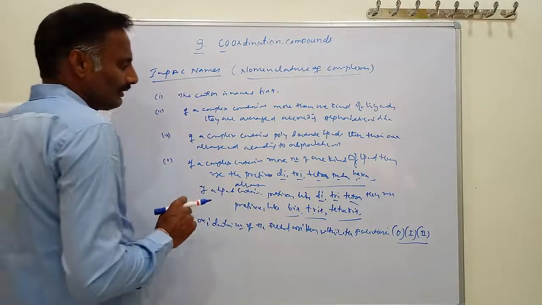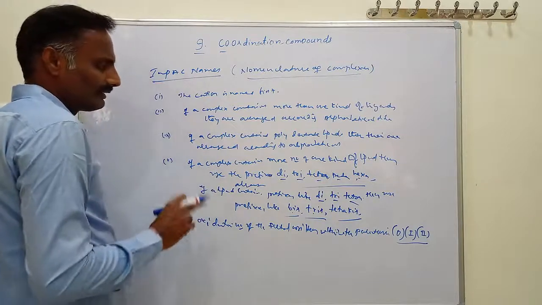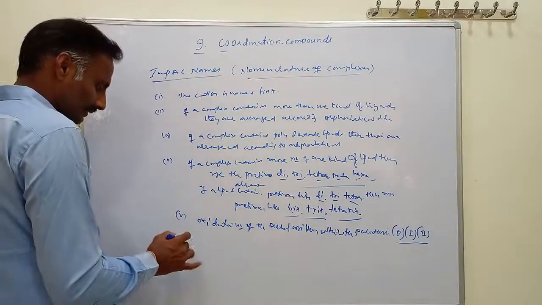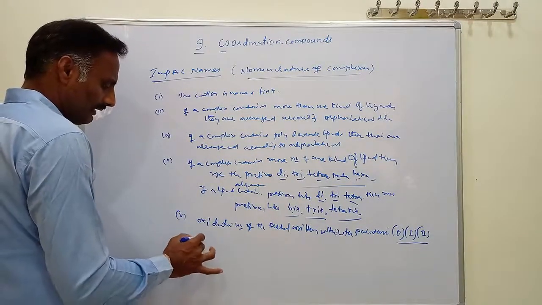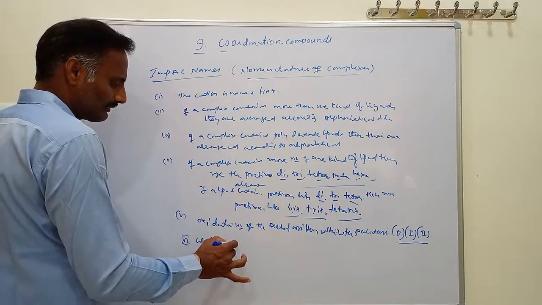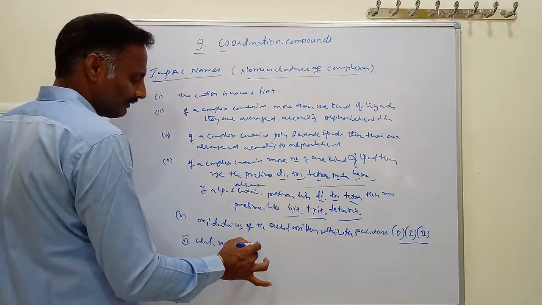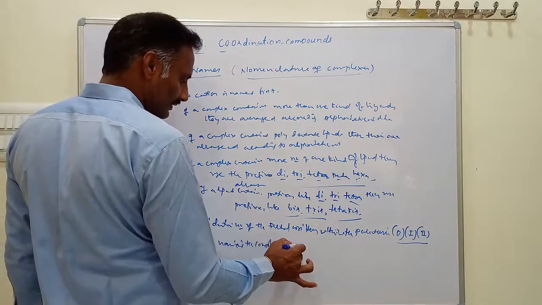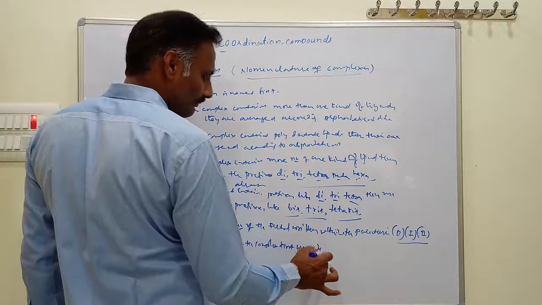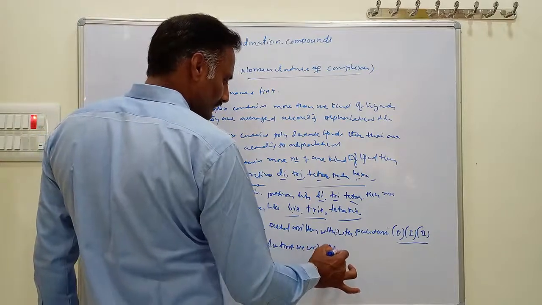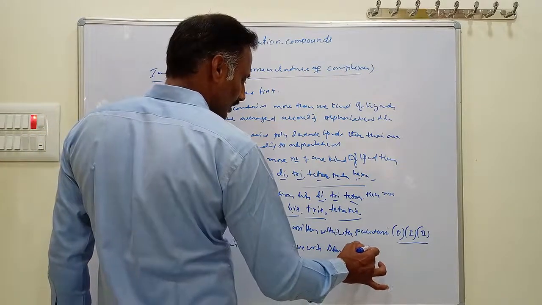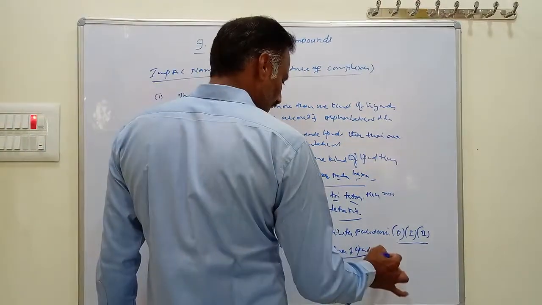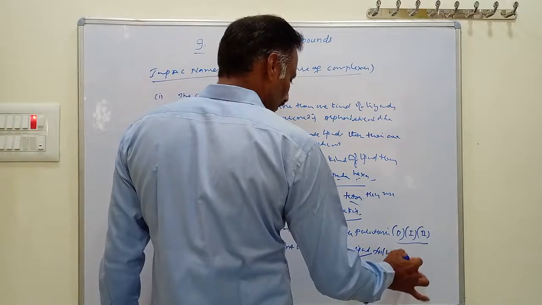While writing IUPAC names, first you write down the names of the ligands, followed by the metal name.